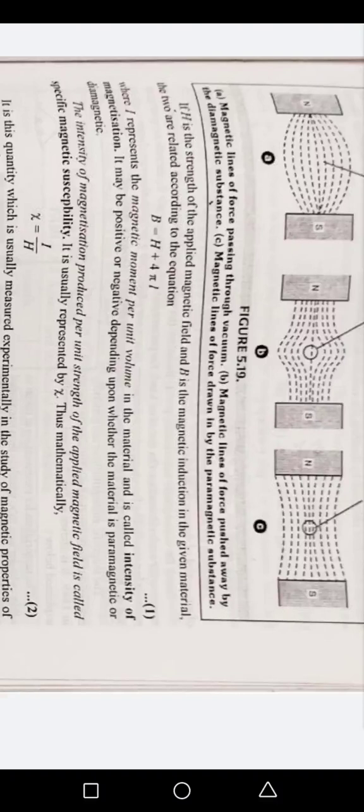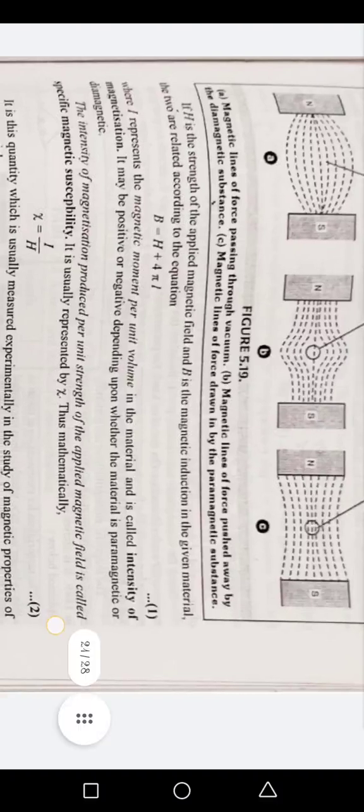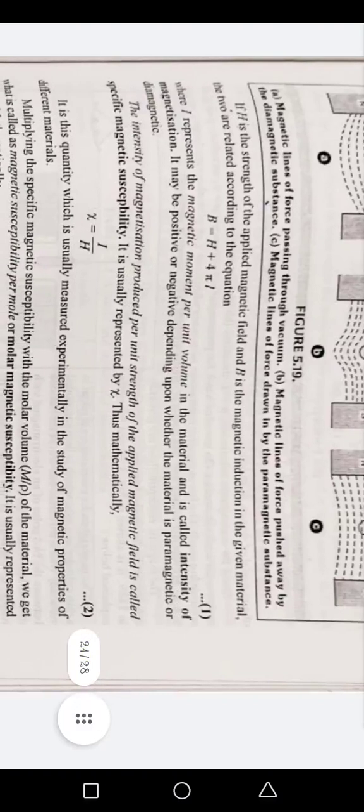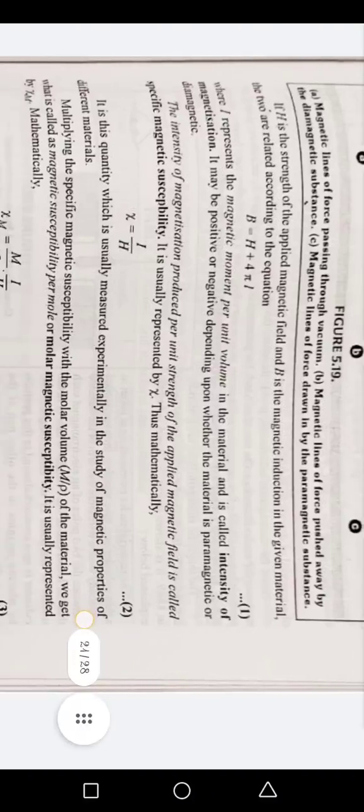The intensity of magnetism produced per unit strength of the applied magnetic field is called specific magnetic susceptibility. It is usually represented by x, thus mathematically x is equal to I by H. Equation 2.